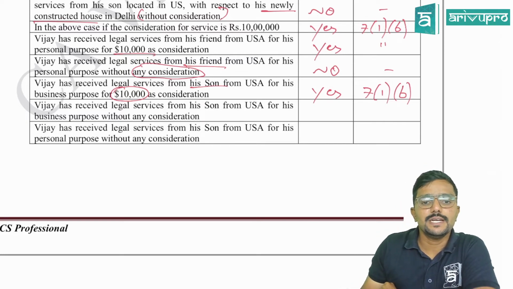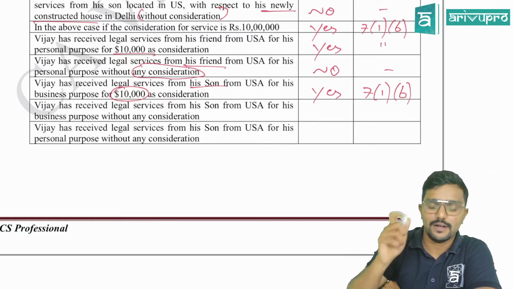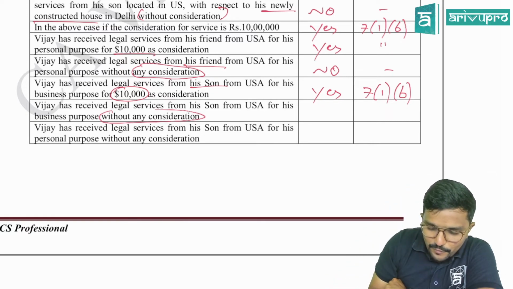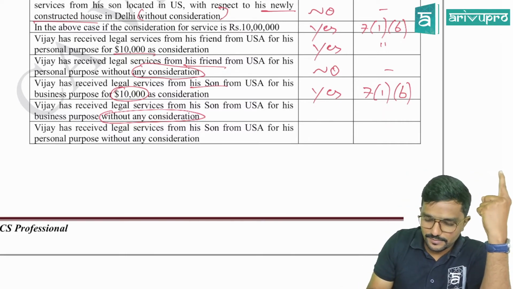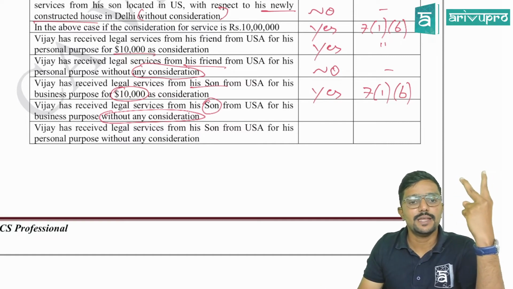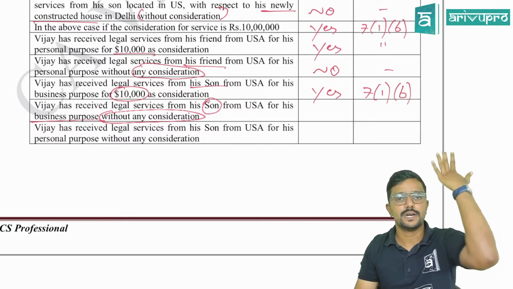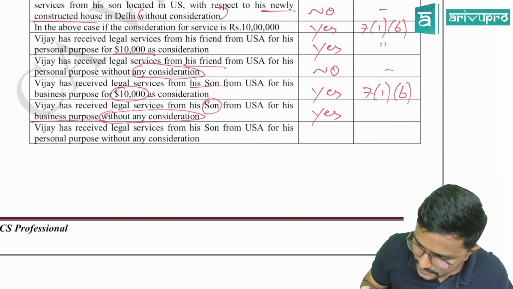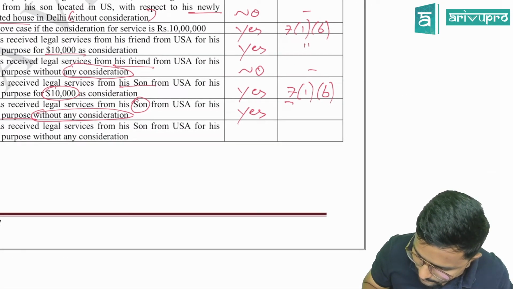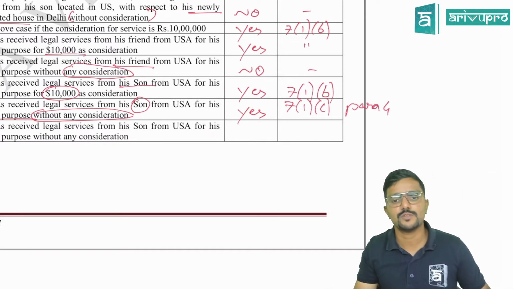Vijay has received legal services from his son from USA for his business purpose without consideration. Without any consideration means go for para 4. Check one by one. Import of services, then from son, a related person, then for business purpose, one more condition is satisfied: without consideration. All conditions are satisfied. Yes, it is a supply. But as per what? 7.1c, para 4 of schedule 1. You can mention the schedule also, para 4 of schedule 1.